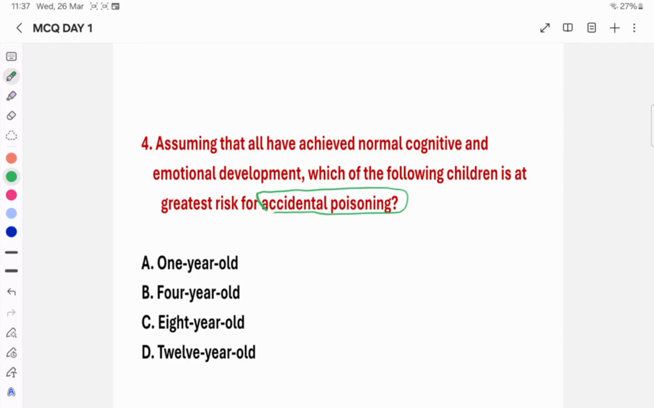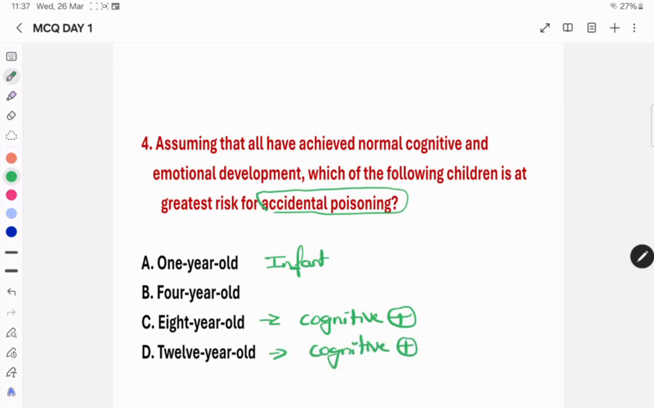The first one is 1 year old, that is an infant. Obviously we can't expect accidental poisoning here. Then option C, 8 year old, obviously the cognitive behavior in these individuals is developed, so we can't expect it. And even at 12 years we can't expect accidental poisoning. So the correct answer in this question is 4 year old.